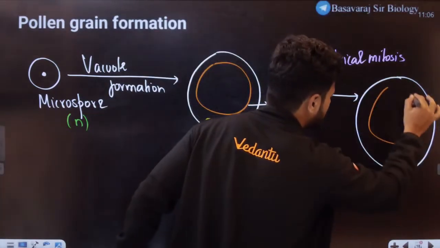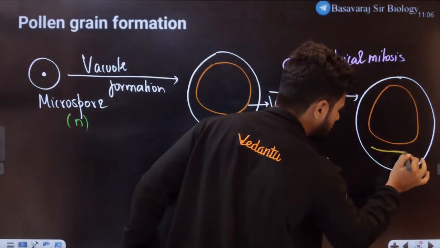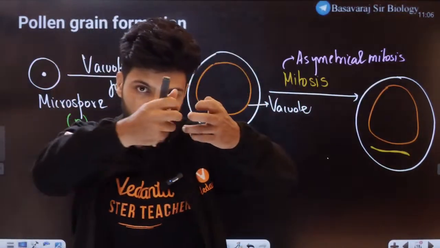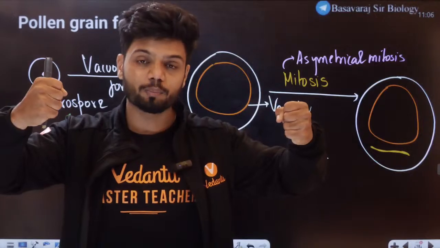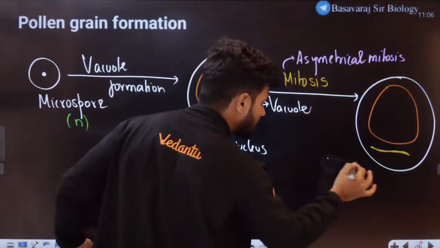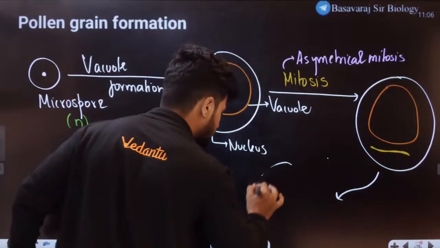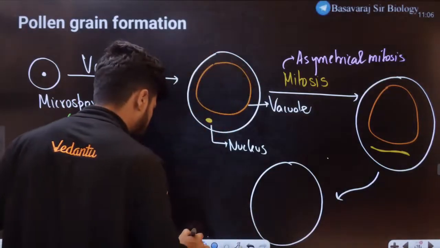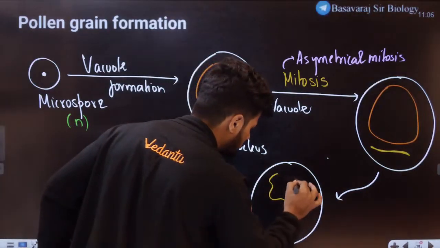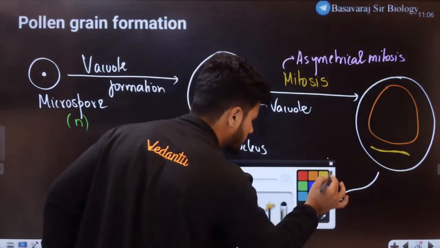This is your vacuole. Here there will be a spindle fiber formation because obviously if mitosis has to happen, spindle fibers will pull apart and the entire chromatids will separate out. Okay. Now this asymmetrical mitosis will eventually result in the male gametophyte. This male gametophyte will have two nuclei.